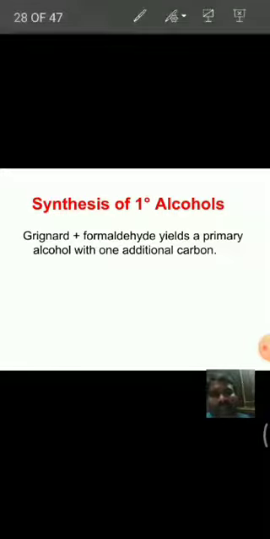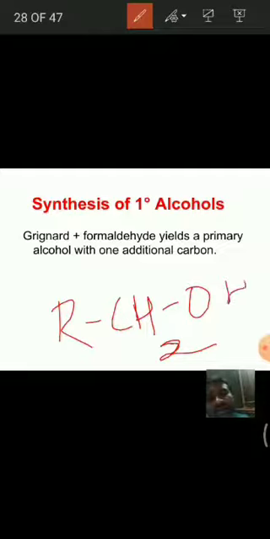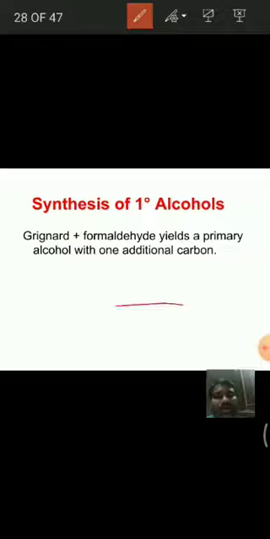Grignard reagents, when reacted with formaldehyde, yield primary alcohol with one additional carbon. That means one more carbon is attached to the alkyl group of the Grignard reagent. Generally we get this type of molecule, RCH2OH, that is a primary alcohol.